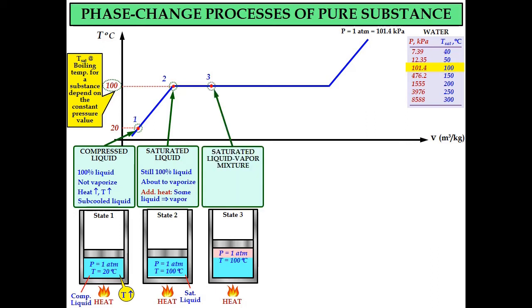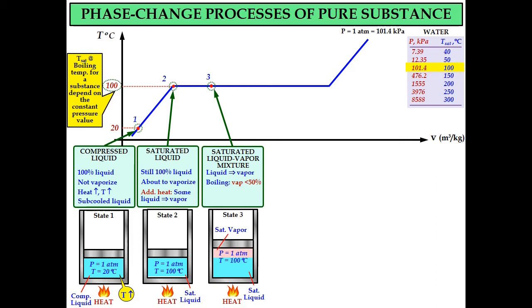So at state number 3, we will call this region or this state the saturated liquid vapor mixture phase. So we have part of the water in vapor phase and part of the water in liquid phase. That's why we call it saturated liquid vapor mixture. The temperature is maintained at 100 degrees Celsius. So we have 2 layers of water, saturated vapor water and also saturated liquid water. During this phase, liquid will change into vapor.